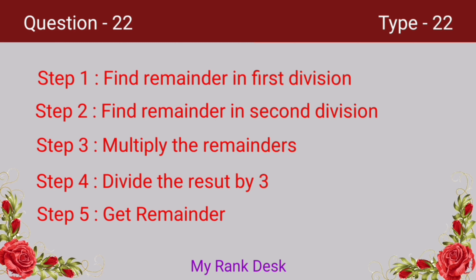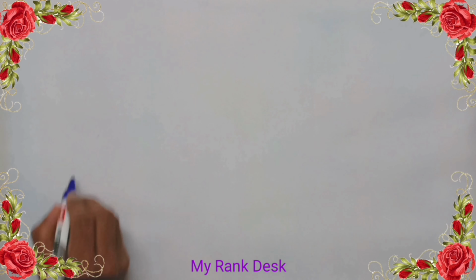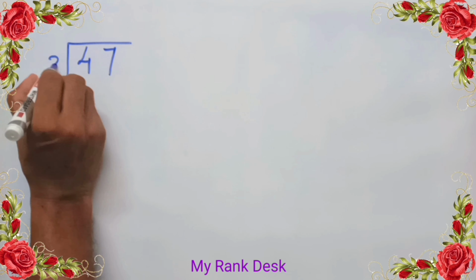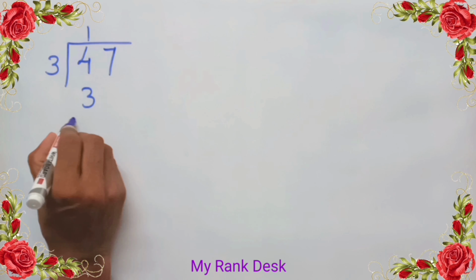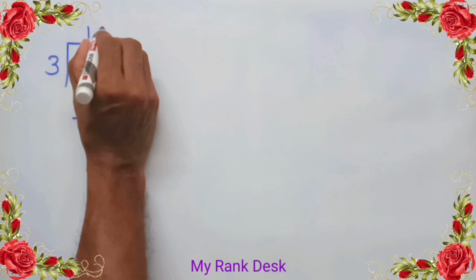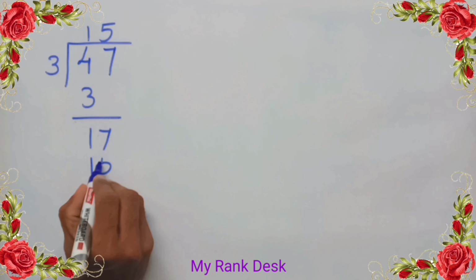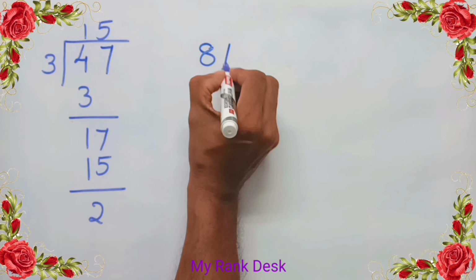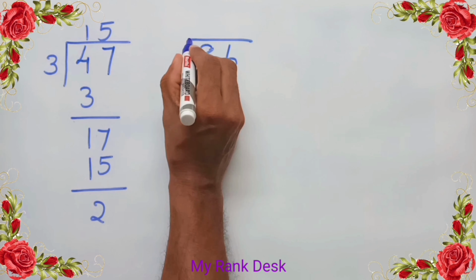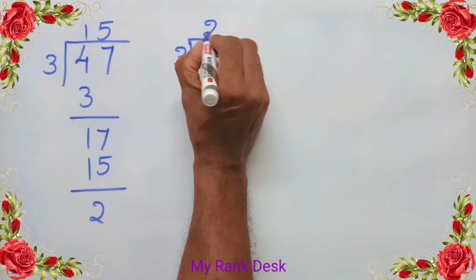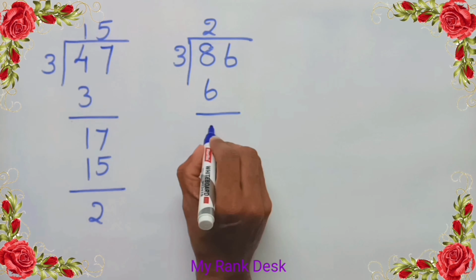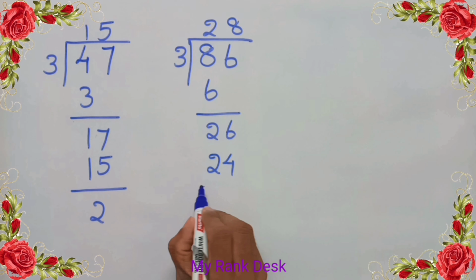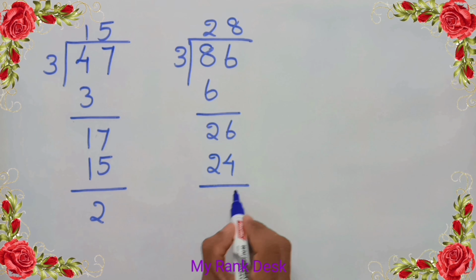Let's solve the problem. Let's divide the first number 47 by the given divisor 3. 1, 3, 3, remainder 1, drop down 7. 5, 3, 15, remainder 2. And again divide the second number 86 by the given divisor 3. 2 into 3, 6. 8 minus 6, 2. Drop down 6. 8 into 3, 24. 26 minus 24 is 2. That is, the second remainder is 2.